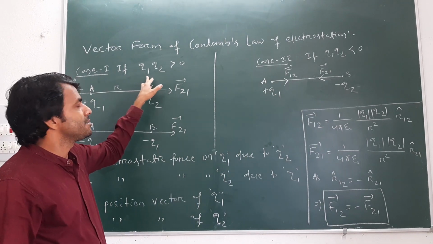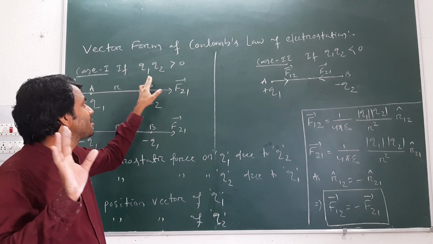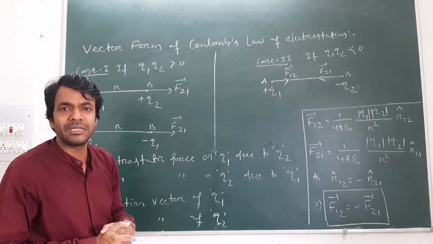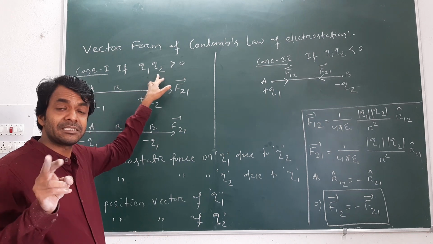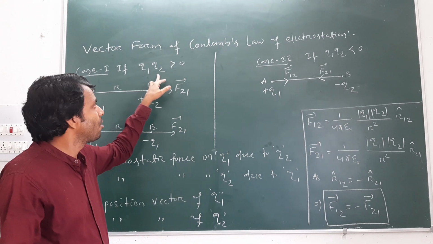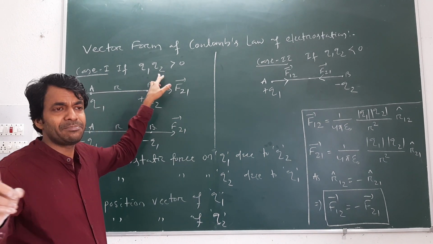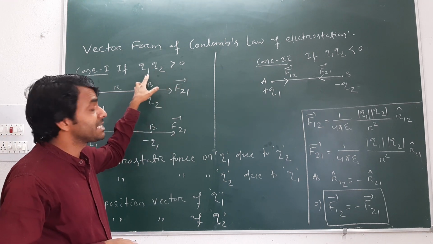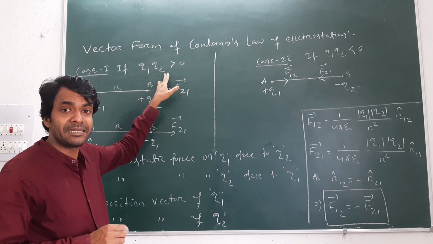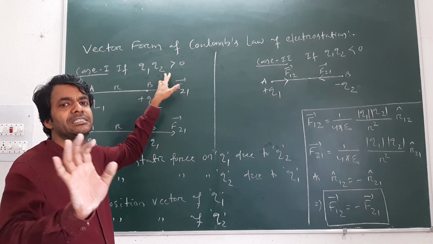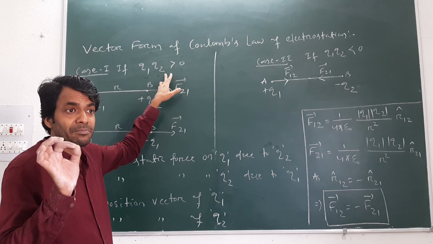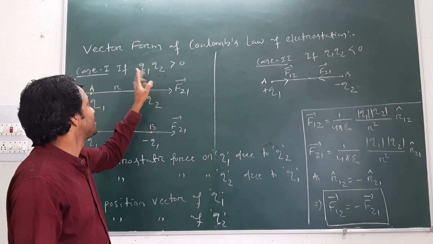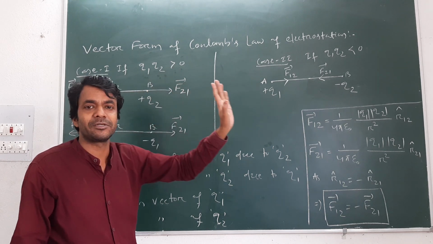Case 1 states that whenever Q1 Q2 is greater than 0, it means both the charges are of similar type. If Q1 is positive and Q2 is positive, their product is greater than 0. If Q1 is negative and Q2 is negative, then also their product is greater than 0. Therefore, for similar charges, both positive or both negative, Q1 Q2 is greater than 0.